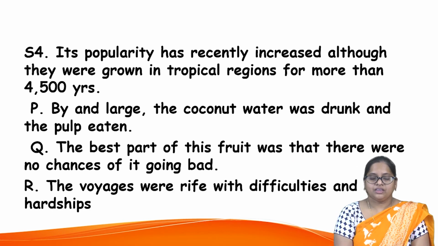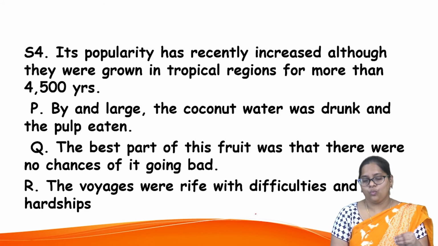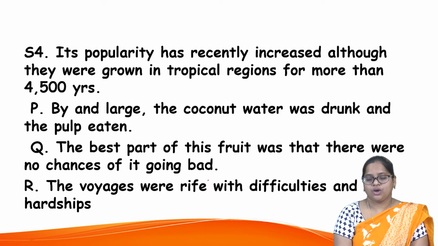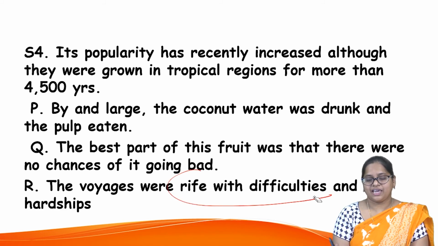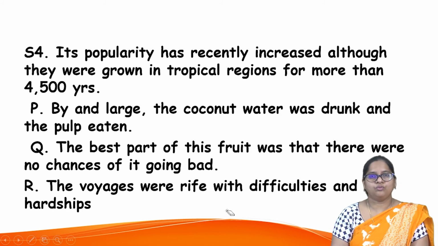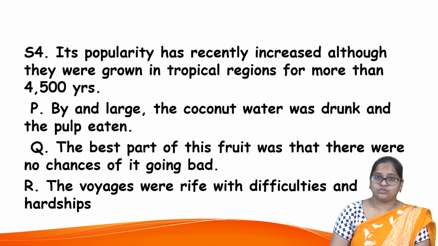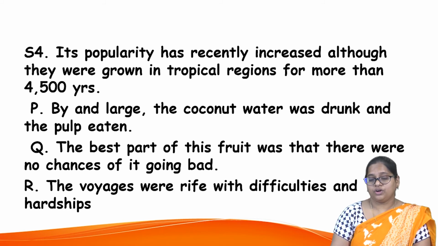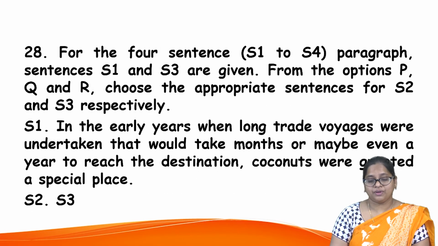So that is it. Thirdly, the voyages were rife with difficulties and hardships. Rife with difficulties means that just to continue to sail, to have voyages, was very difficult, because of many hardships. Now, what is possible? Options given: PQ, QP, RP. Now we have to find the continuity.